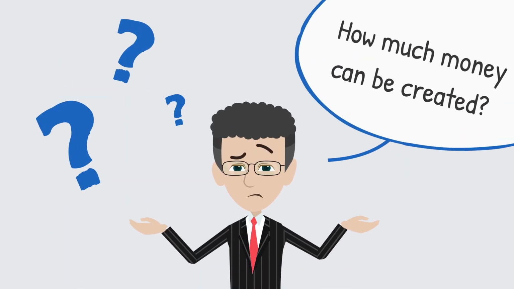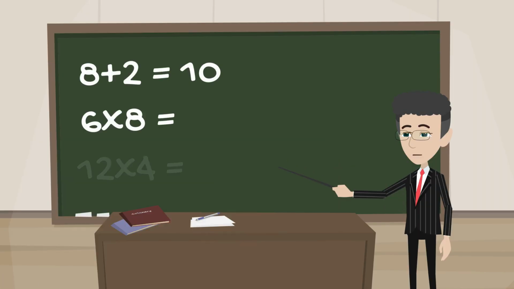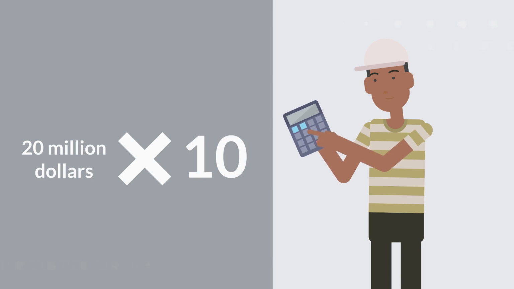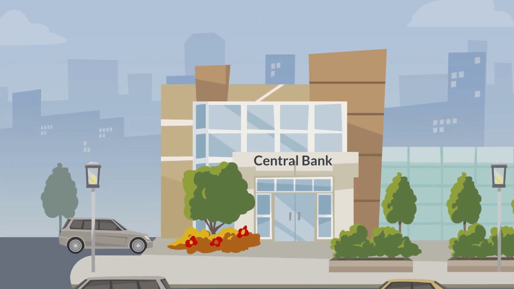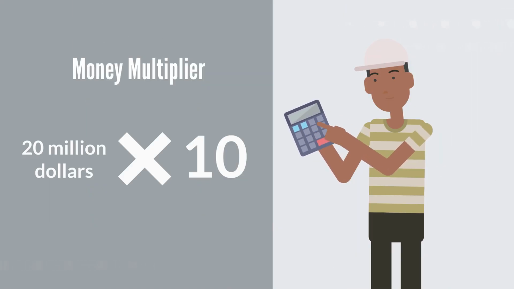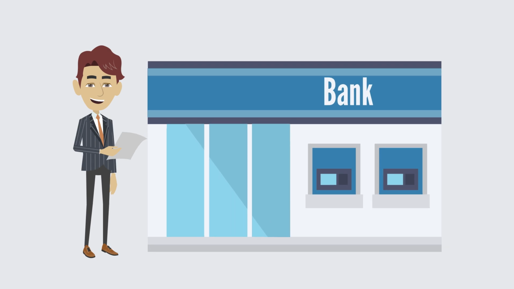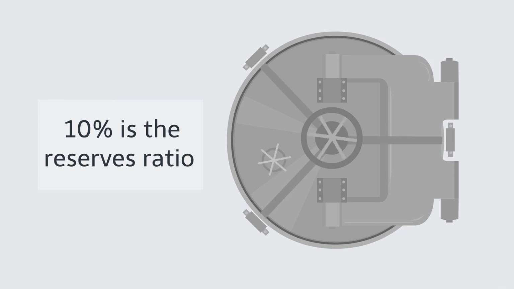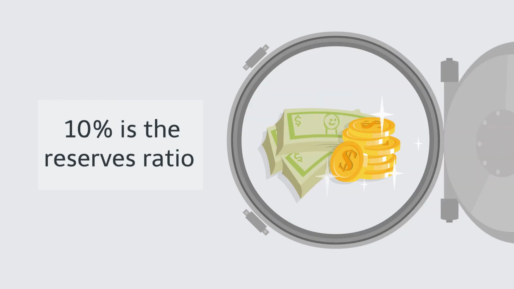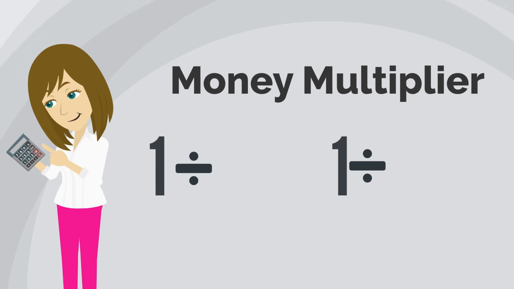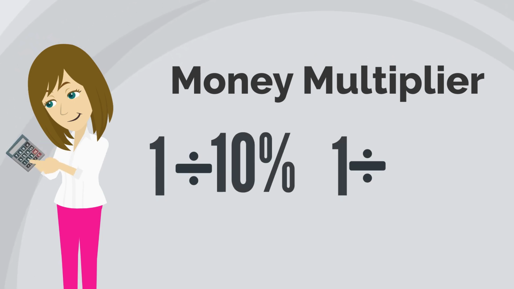So, how much money can be created? The answer entails a very simple mathematical trick. Multiply the original $20 million, the only money issued by the central bank, times 10. This is called the money multiplier, and that will give you a total of 200 million that can be created. Why 10? Well, because 10% is the reserves ratio. The money multiplier is calculated by taking 1 divided by the reserves ratio.